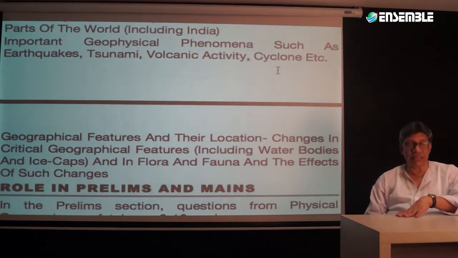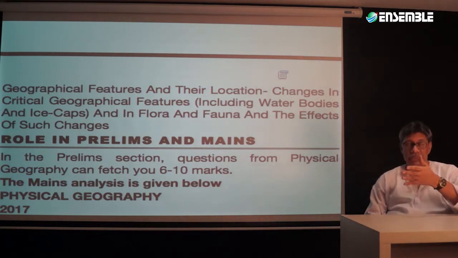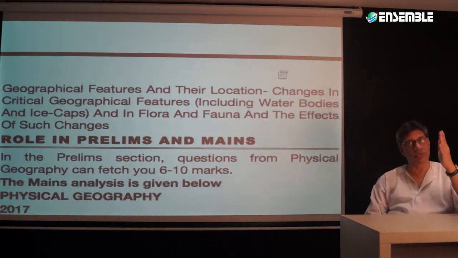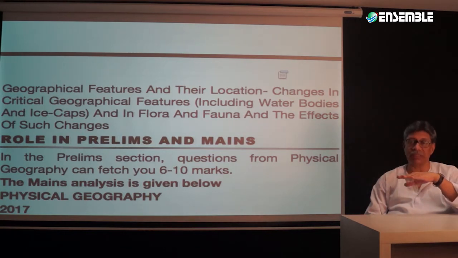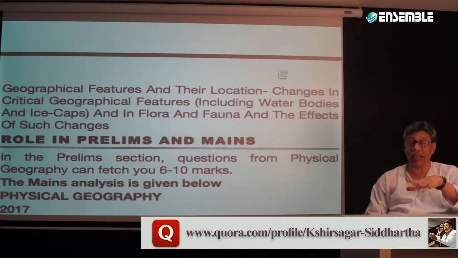And then what are the changes that take place in the critical geographical features, including some of the water bodies. Now water bodies mean lakes, swamps, it can be any type of creek. These are water bodies, including water bodies and ice caps. Now ice caps means all those types of ice caps that we are going to talk about. That is ice sheet, ice dome, ice shelf, valley glaciers, continental glaciers, all of it. This is what it means, and ice caps. Otherwise, ice cap will mean only Antarctic, nothing else.